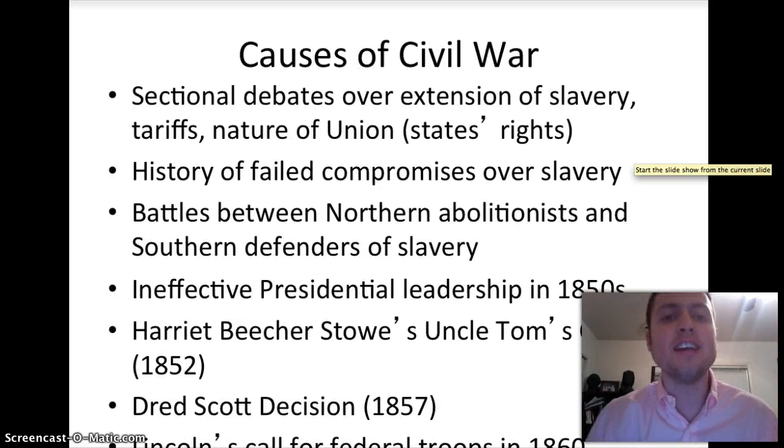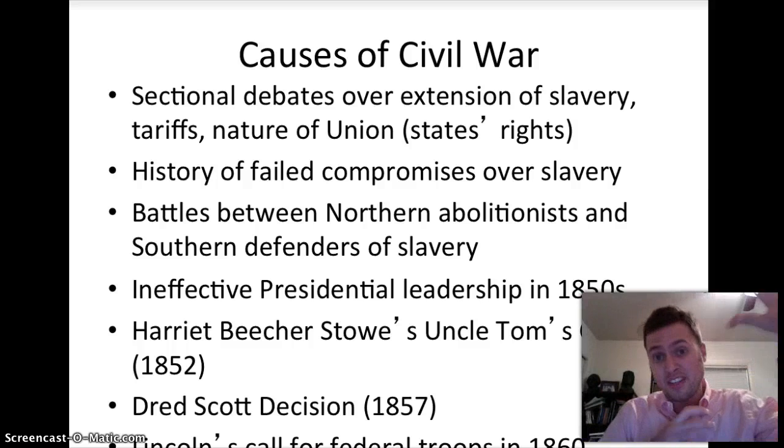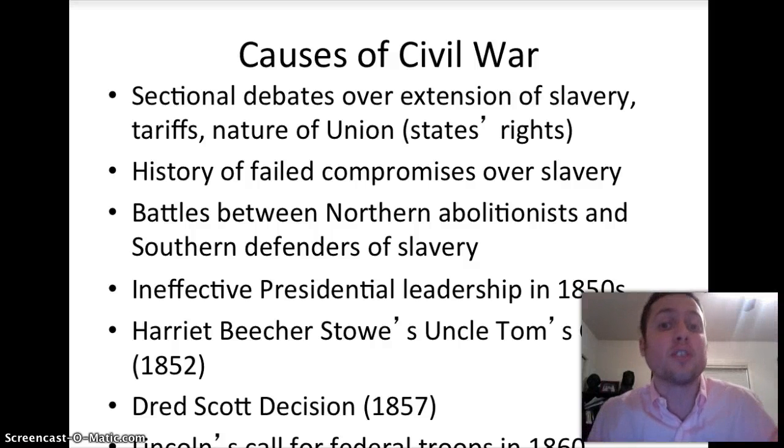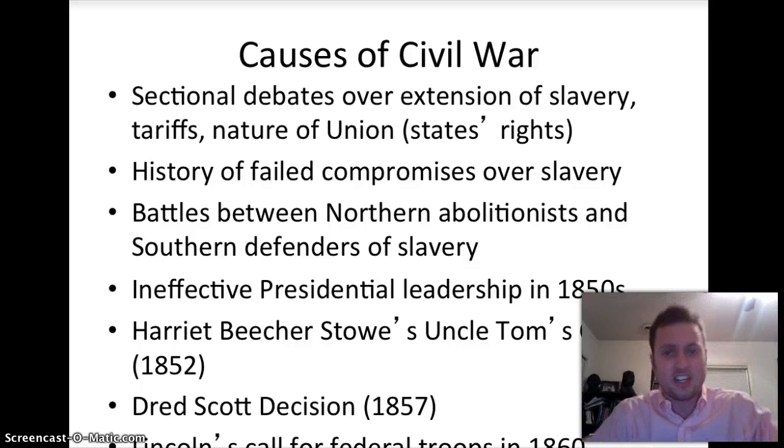Here we go. Causes of the Civil War. There's a ton of them. We're going to go one by one. The first one was sectional debates between two different sections of the country, that'd be North or South, over the extension of slavery. Extension is key. Not just erase slavery, don't let it spread. Tariffs, remember nullification crisis, and the nature of union. Could it fall apart? Do states have the right to secede?